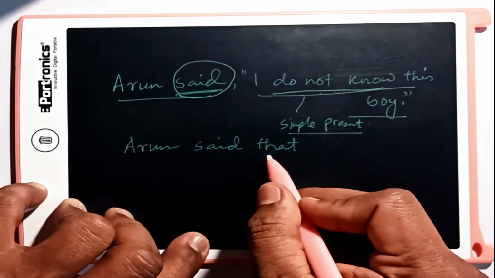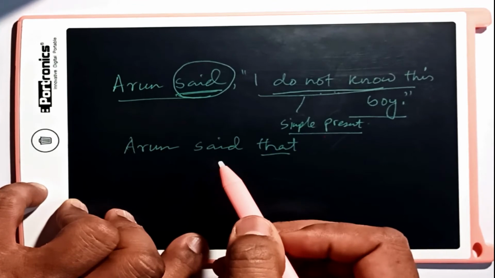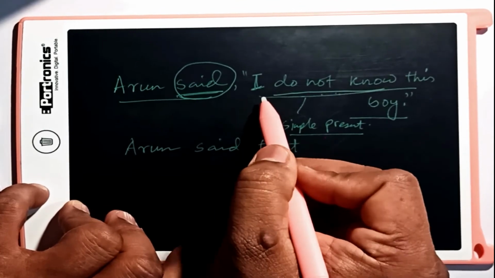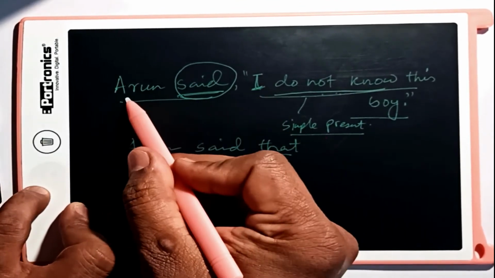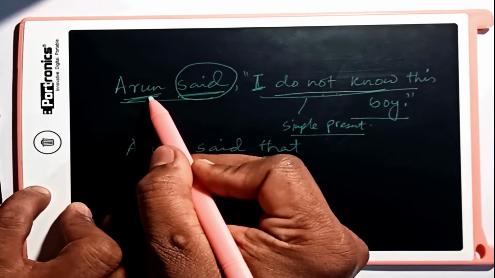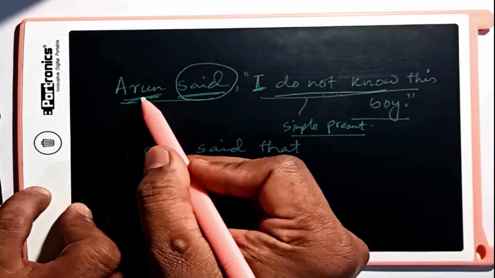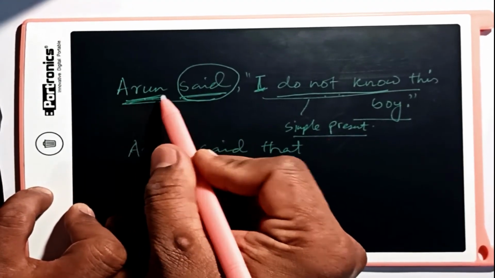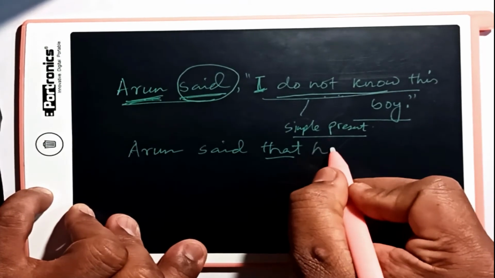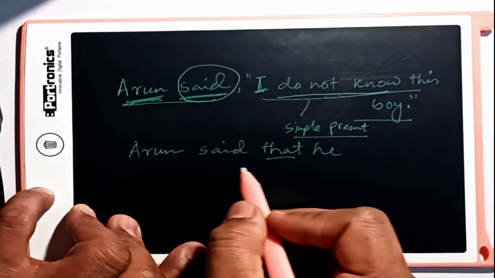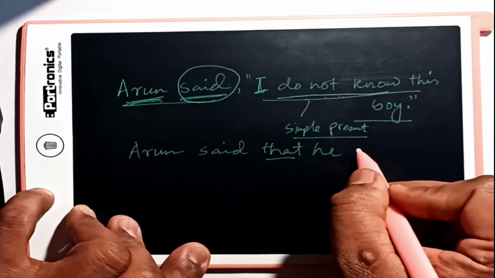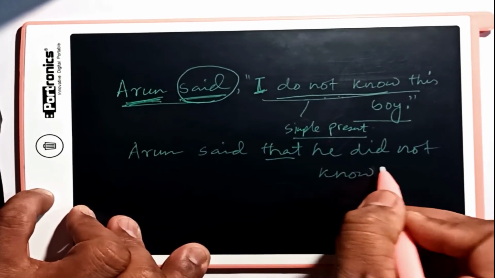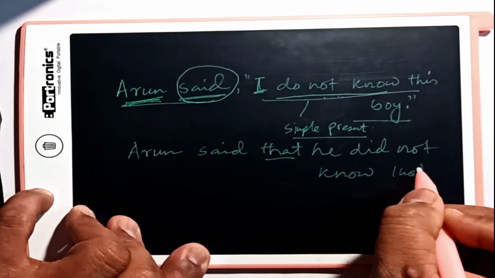We introduced the conjunction that, and in the previous video regarding the first person pronouns here in the reported speech, this is affected by the subject of the reporting speech. Our subject is Arun. So what will be the pronoun form of Arun when we bring it here? This is masculine gender, and that's why we will use he here instead of I. So Arun said that he. Now simple past tense will be did not know that